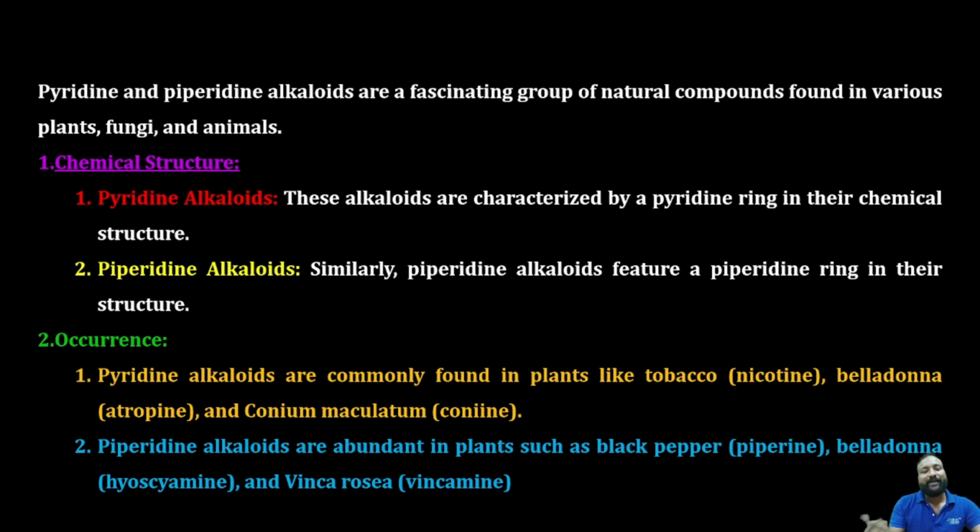Pyridine and piperidine alkaloids are a fascinating group of natural compounds present in various plants, fungi and animals. We know that these secondary metabolites like alkaloids and some glycosides are not fixed to one category; they can also be synthesized in plants, fungi and animals.